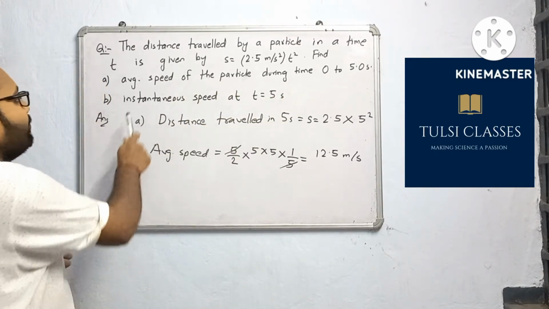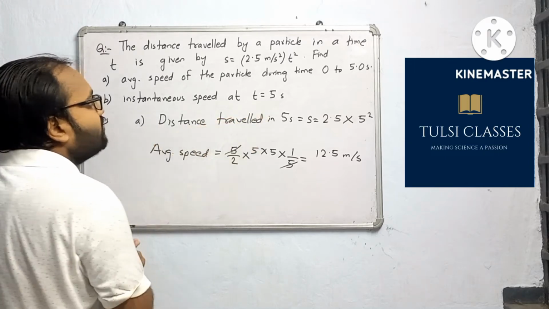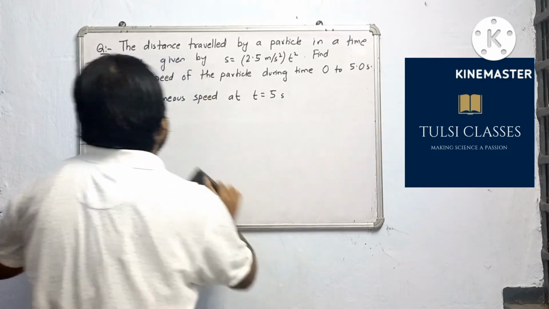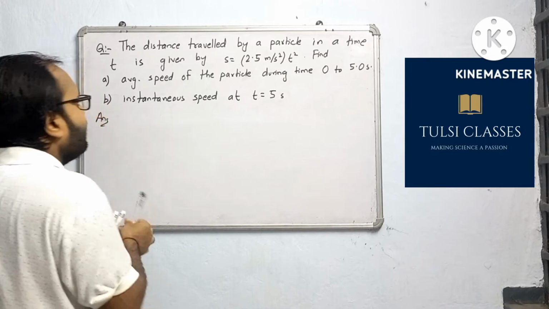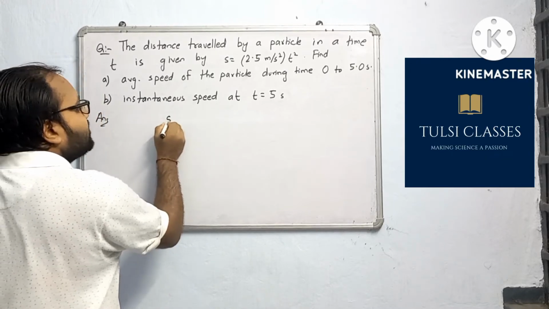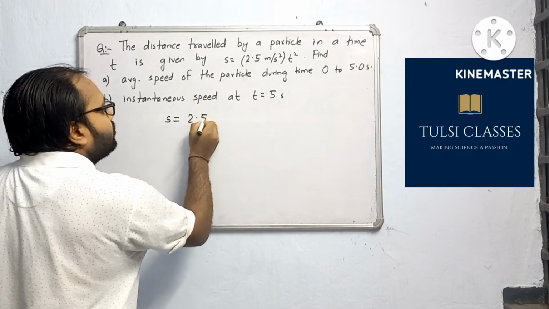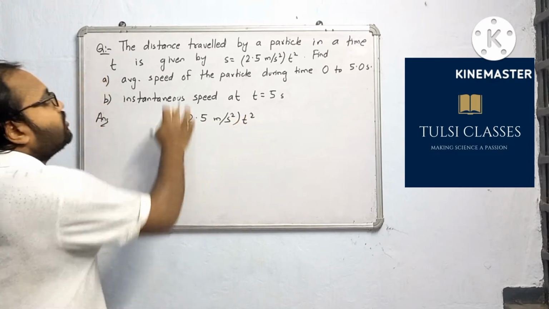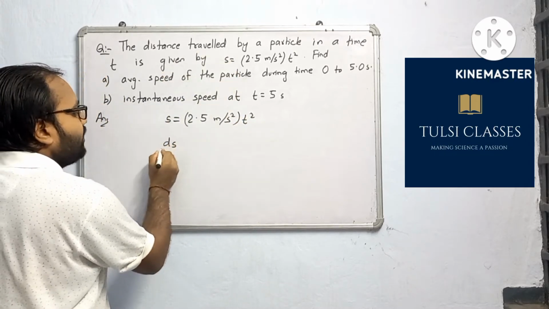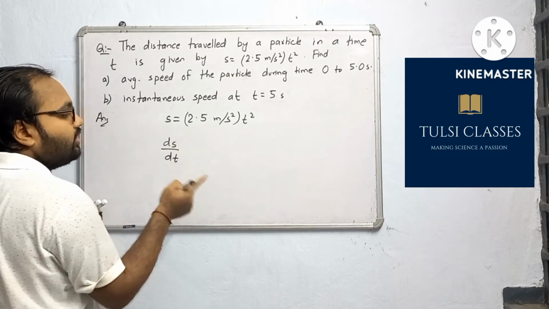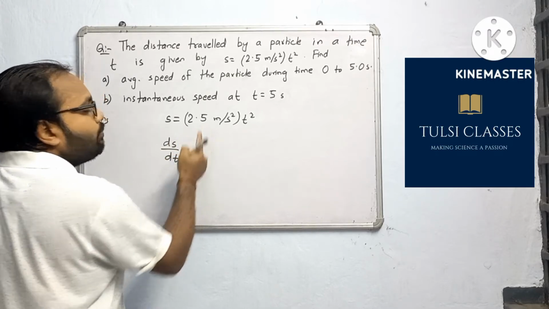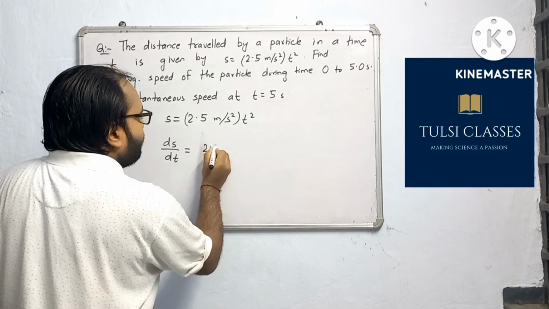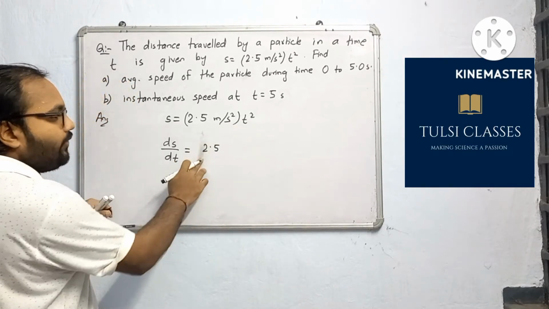Now we have to find B part, that is instantaneous speed at t is equal to 5 seconds. So now we will do the second part. Instantaneous speed. To find instantaneous speed, if s is given, s is equal to 2.5 meter per second square t square. So this is the distance travelled. Now if we will find ds by dt, that means we will differentiate the function that is given with respect to time. What we will get? 2.5 is a constant, it will come outside. So now it will become 2.5. T square is left. 2.5 has come out, t square has left.